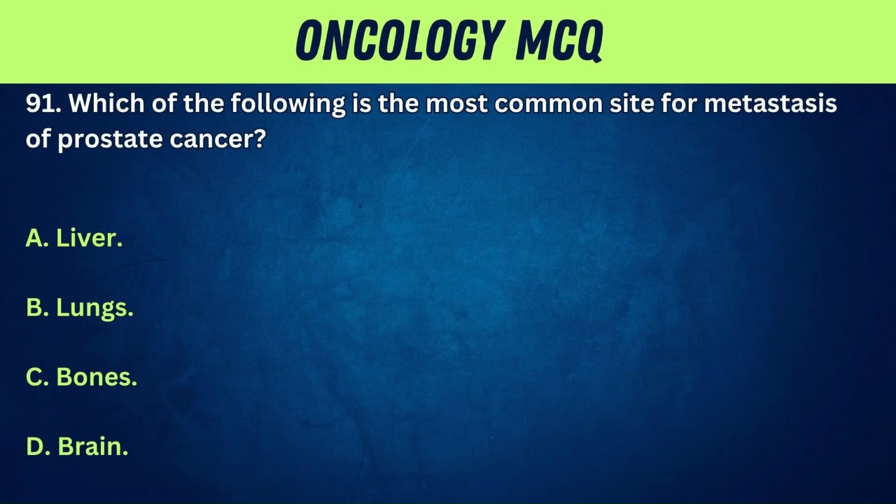91. Which of the following is the most common site for metastasis of prostate cancer? A. Liver. B. Lungs. C. Bones. D. Brain. Answer: C. Bones. Rationale: prostate cancer most commonly metastasizes to the bones, particularly the spine, hips, and pelvis. The liver, lungs, and brain are less common sites of metastasis.